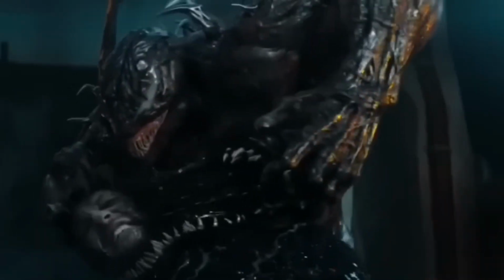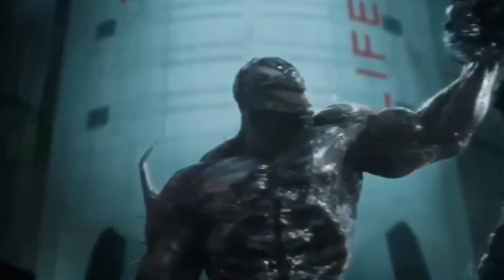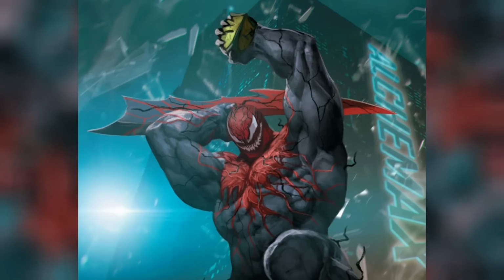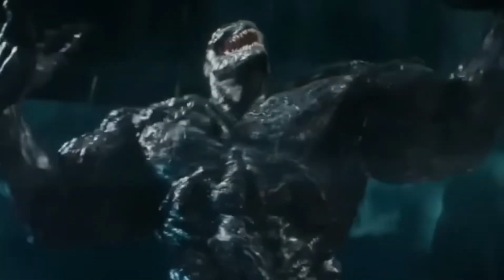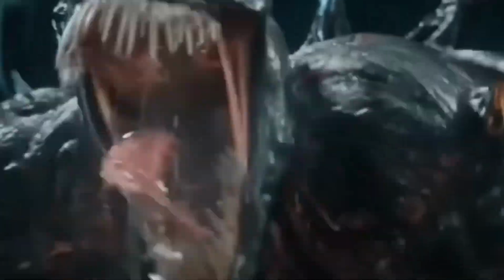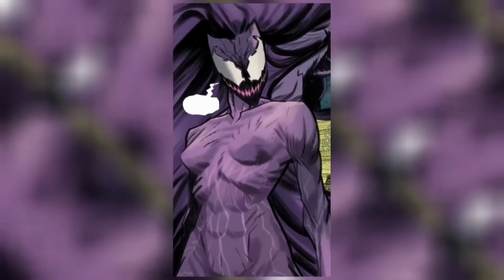Riot differs from other symbiotes because he tends to create large blunt weapons such as hammers and clubs from his arms, which may be influenced by the aggressive mindset of his host Trevor in the 2018 Venom film. Riot was chosen as the main villain despite being considered the least creative of the Foundation of Life symbiotes. However, the film gave the blue symbiote a chance to show its strength as he proved to be a formidable opponent for Venom. Unlike the comics, Riot is depicted as an extraterrestrial entity that arrived on Earth with Venom and proved to be stronger than Venom in the film.